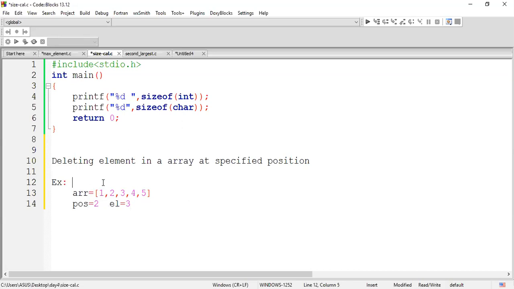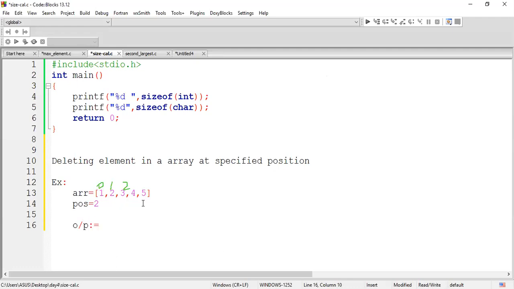Sorry guys, just a minute. So the zeroth position is 1. This is your zeroth position, this is your first position and this is your second position, right? So the element at the second position has to be removed. If you want to remove the element at your second position, I want my output in this way.